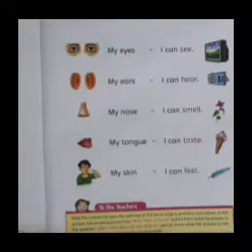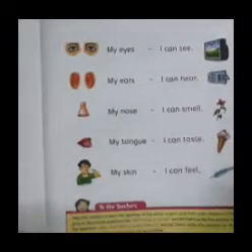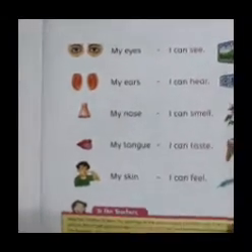Seeing, hearing, smelling, tasting and feeling are the five senses, and the five sense organs are eyes, ears, nose, tongue and skin, isn't it? They are the five sense organs. Now we'll see about the first sense, that is the sight.